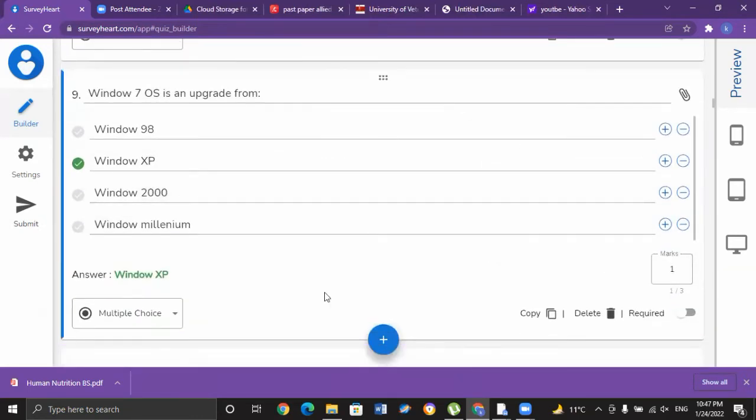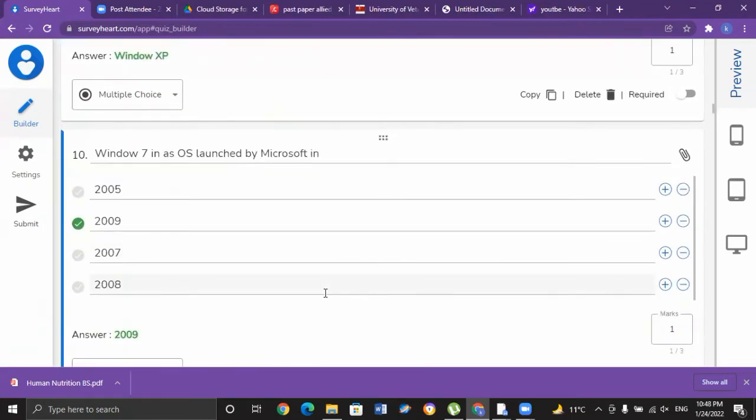Okay, so Windows 7 operating system is an upgraded form of Windows XP. So the correct option for MCQ number 9 is B, Windows XP.